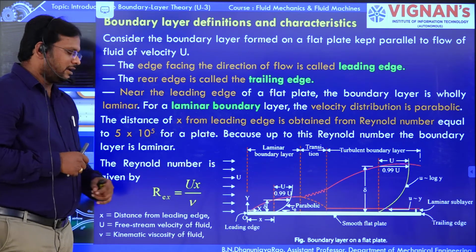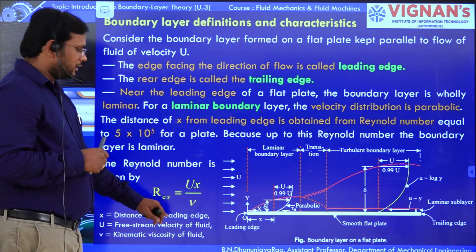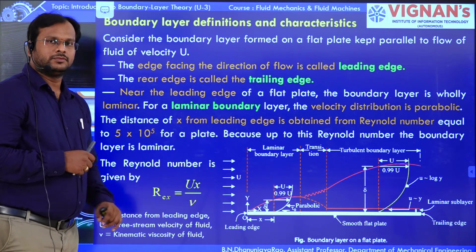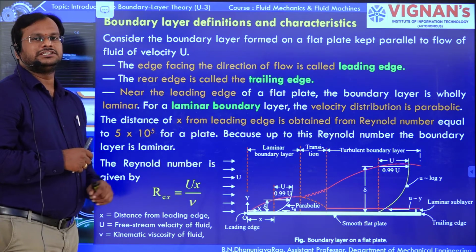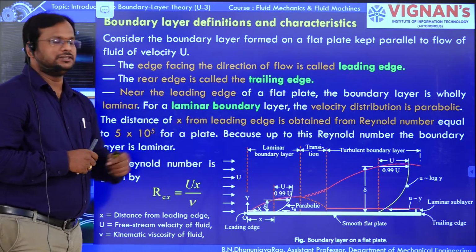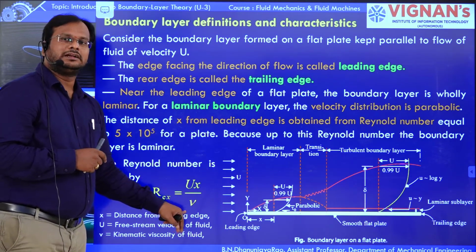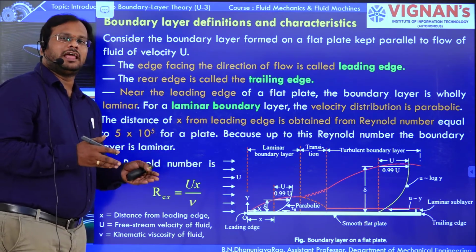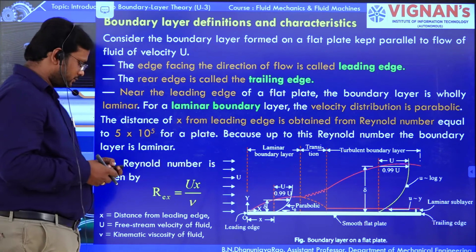Here is the formula: Reynolds number equals ux by nu. Here nu is the kinematic viscosity, u is the free stream velocity, and x is the distance from the leading edge. This value tells us whether the fluid flow is laminar or turbulent.